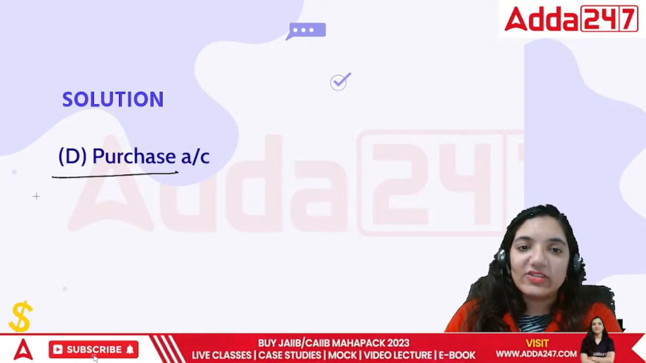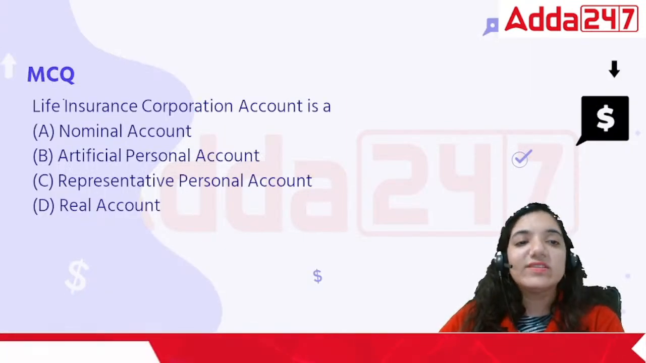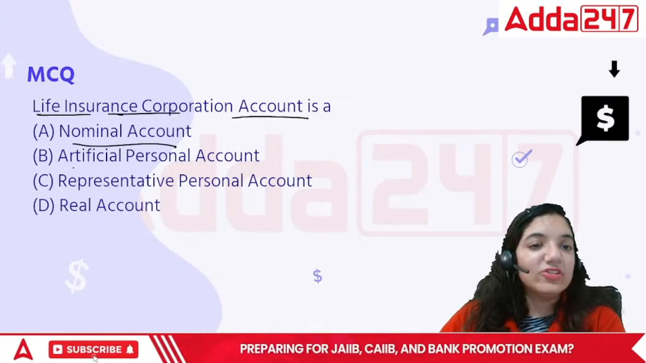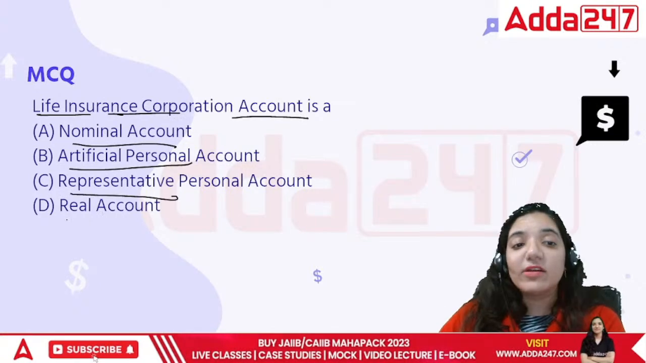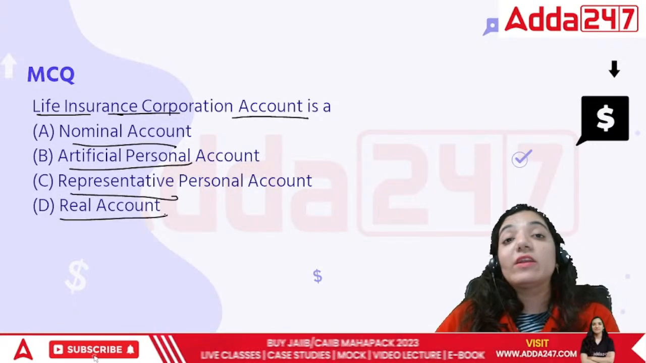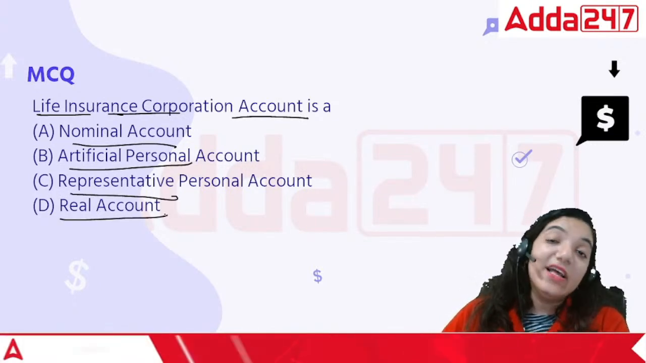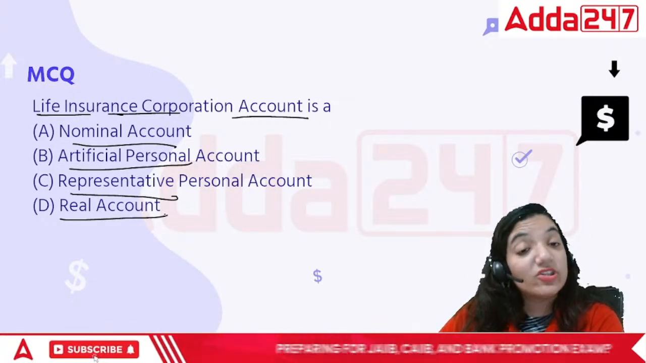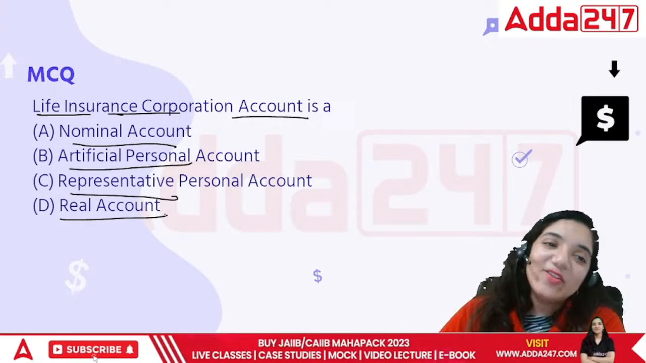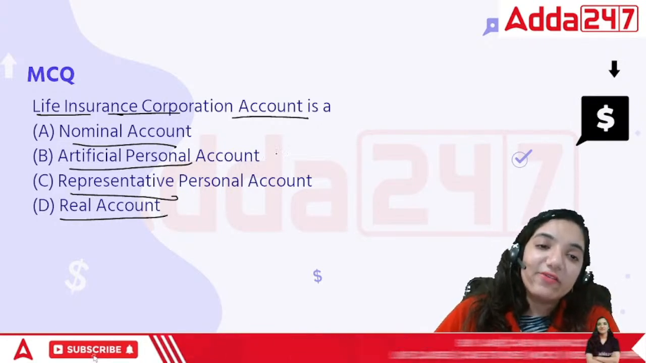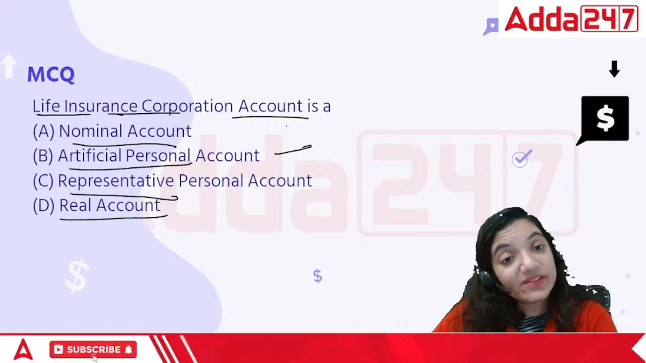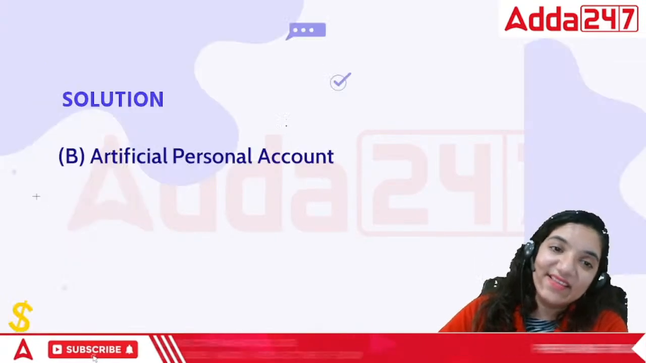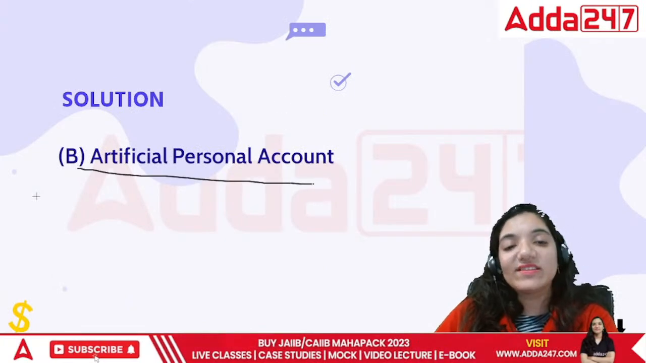Now let's look at the next question as well. The next question says the life insurance corporation account is nominal account, artificial account, representative account, or real account. If I look at exclusively the LIC, life insurance corporation, it's basically an organization which is a company. So if it's a company, it's an artificial person. It's a person but an artificial one, right? It's an artificial person account.